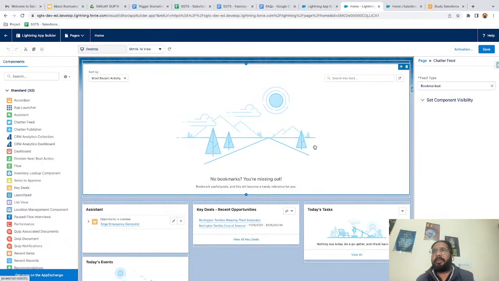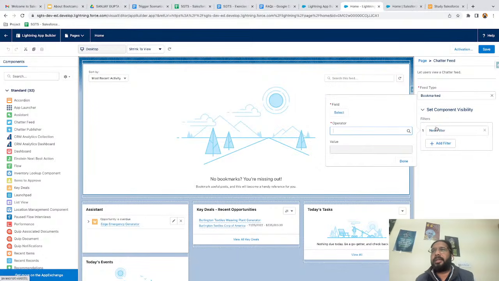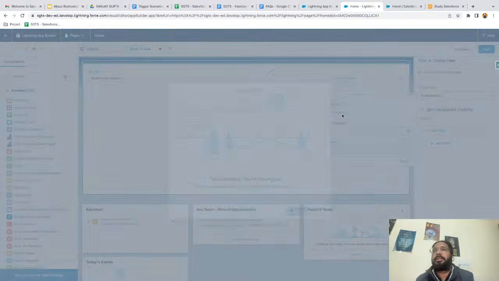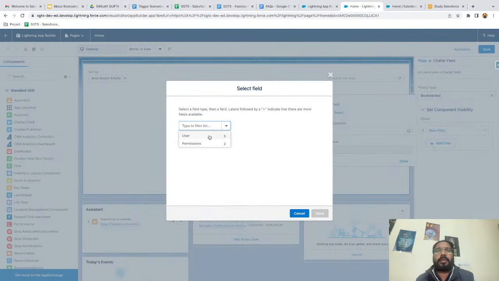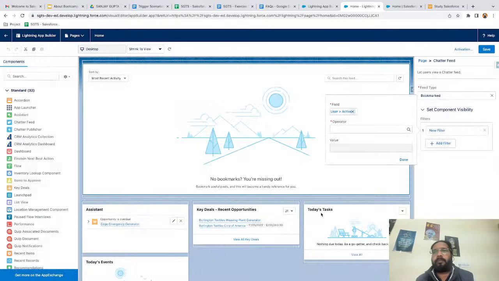Now, one more thing is available here. If you click on any component, you will find this component visibility. So here you can apply filters, right? You can select particular field and operator and then value. So here you can see like user active equals true, right?